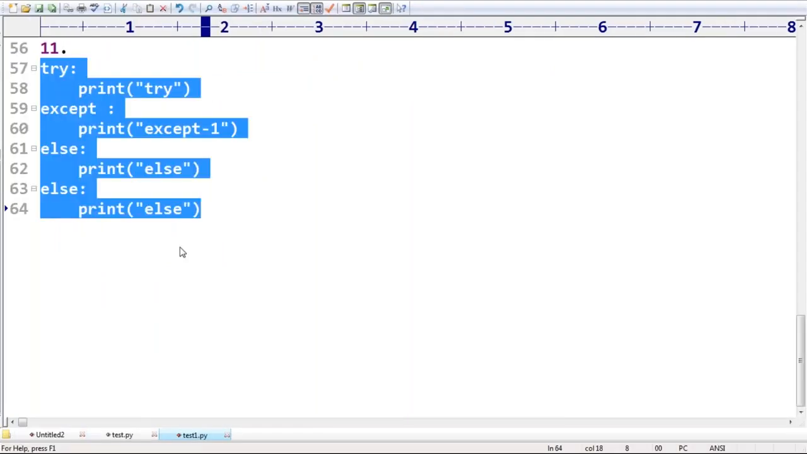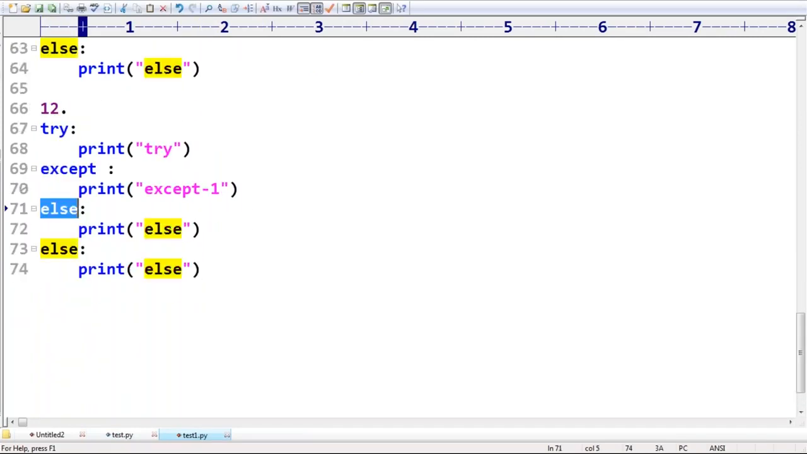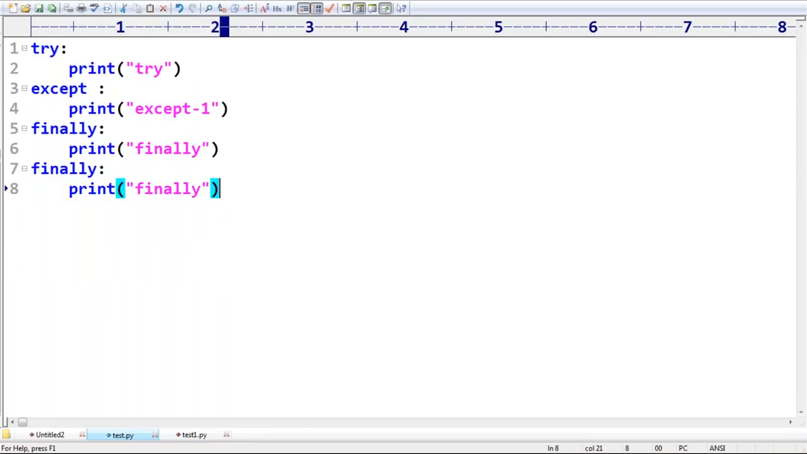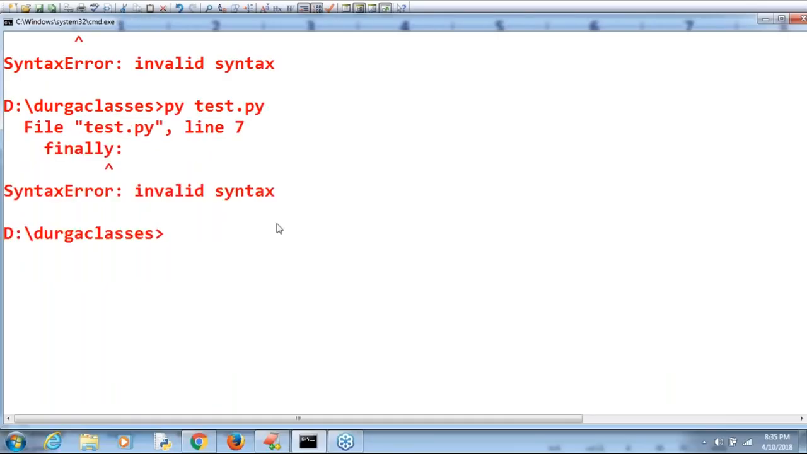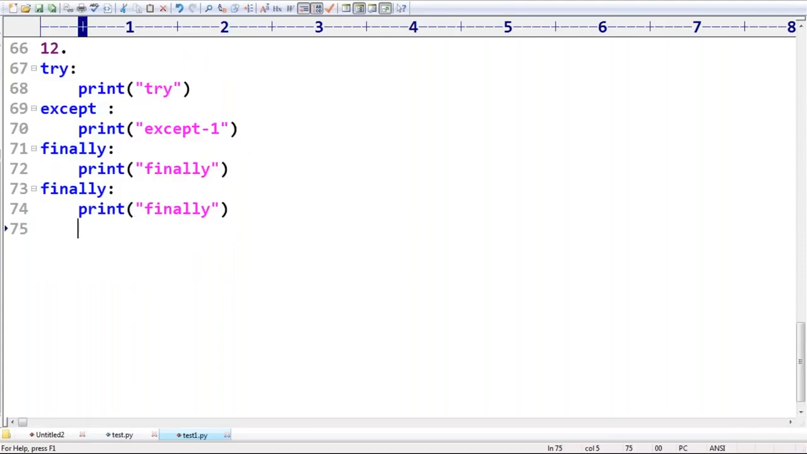Similarly, if I take 2 finally blocks, can you please tell, is it valid or invalid? Yes, 100% invalid. What is the reason? 2 finally blocks are not allowed. By mistake, if I take 2 finally blocks, observe the syntactical mistake again. Clear? Up to this, is any explanation required?